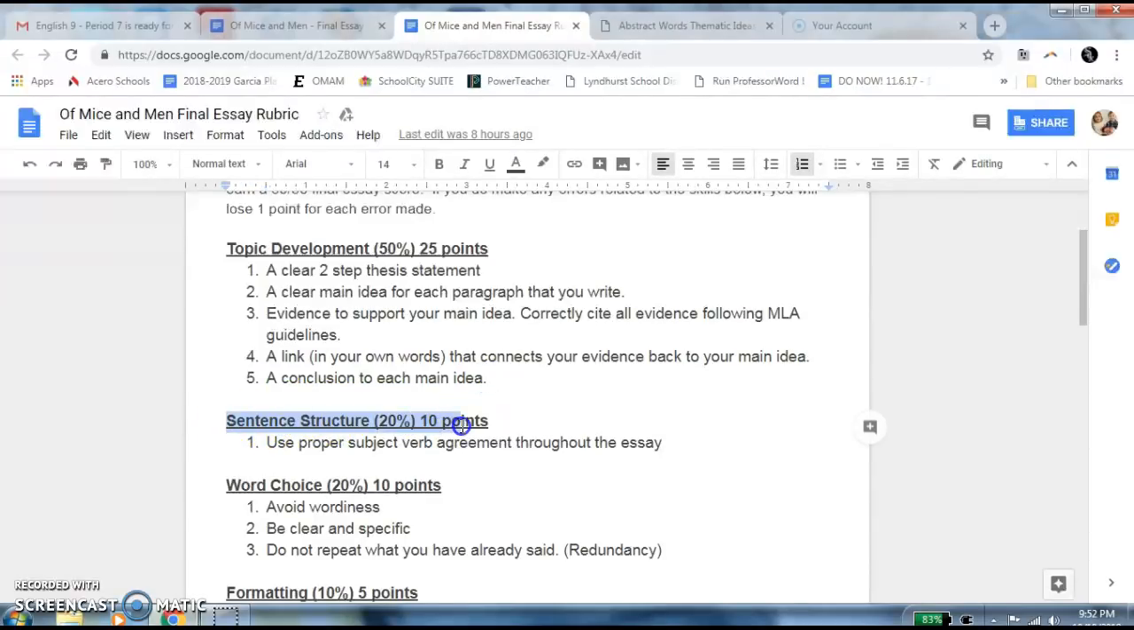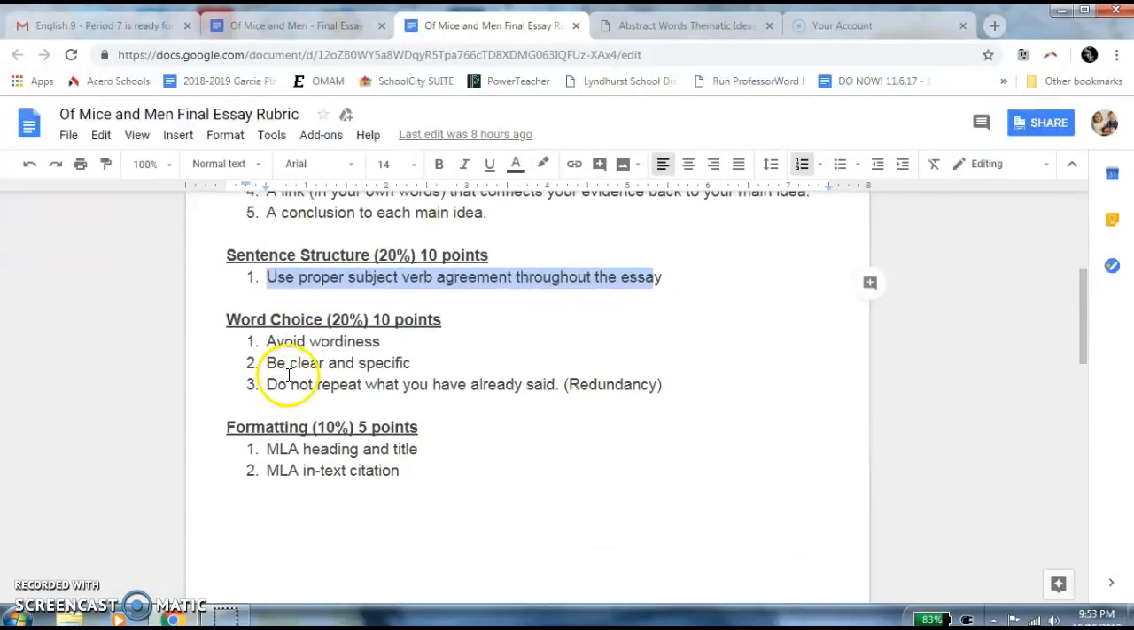Sentence structure, that's worth 10 points. Right now, the only thing we really learned in class is subject-verb agreement, so using your knowledge of helping verbs and prepositional phrases, make sure your subject and verb agree in number and in gender.